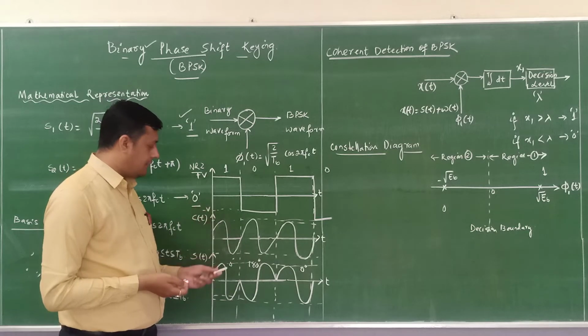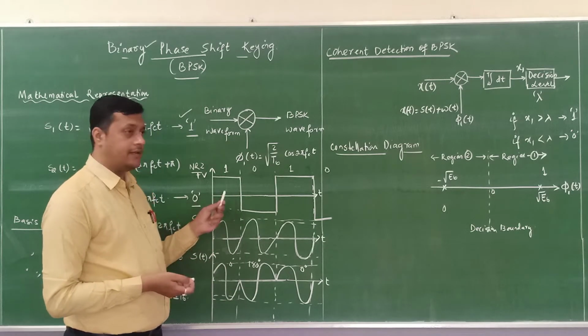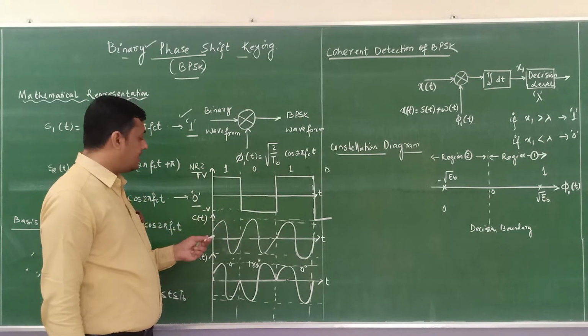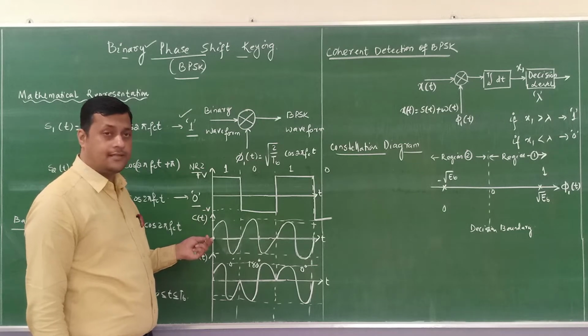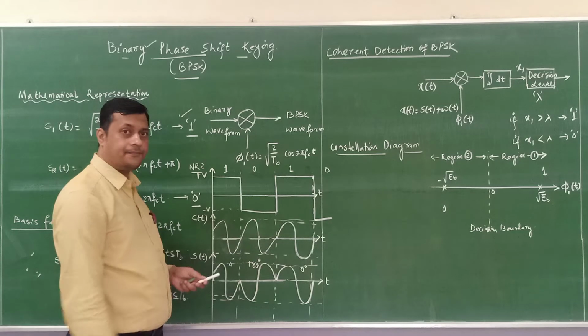Now in this figure you can see, the first one I have considered is an NRZ representation of binary bits 1010. Similarly, the second one I have considered is a cosine signal. So this is the carrier, and it has a waveform like this.